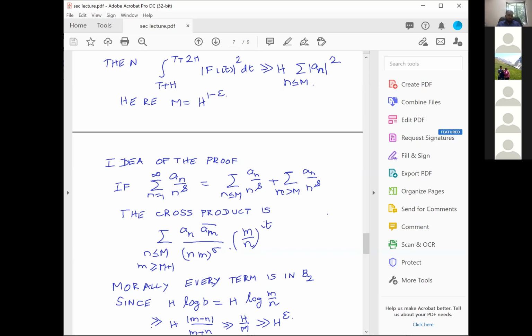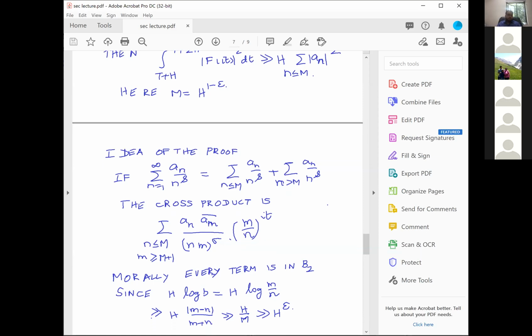And then, of course, the cross product. You have to say that this cross product is killed. Okay? Suppose the functions were really convergent at 0, for example, then morally the cross product will cancel. Morally the cross product will be nothing. That is essentially because morally every term will be in B2. Why is it that every term is in B2?